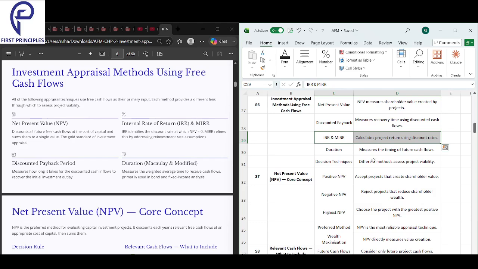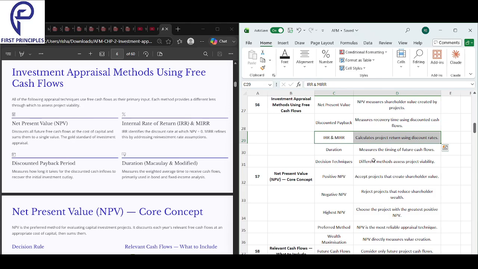Again, this is something we'll study in detail, all the calculations. It calculates the project return using discount rates. So basically, IRR is the percentage return of the project. MIRR is the better, more superior version of IRR. We'll obviously see the calculation. Here we're just getting a brief understanding of everything.